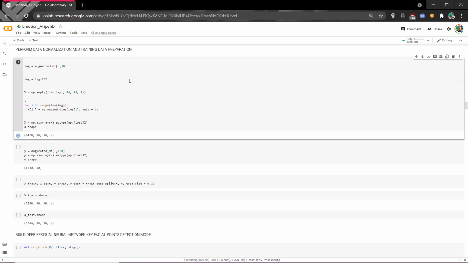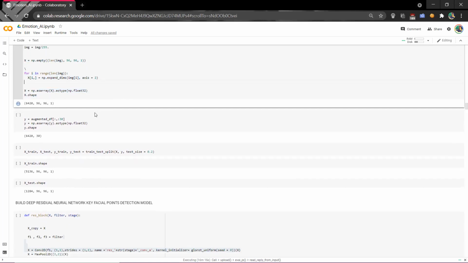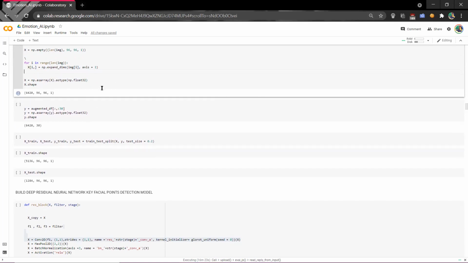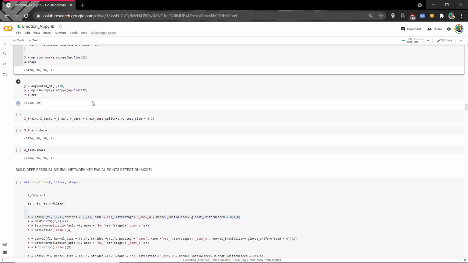Next, I converted this empty array X into float. And if you see the shape, it's actually a square model, like it has 6420 by 96 by 96 by 1. Next, in this step, I'm getting the value of the coordinates which are used as target.